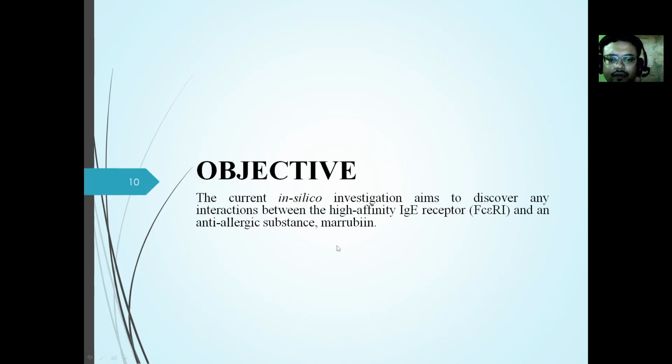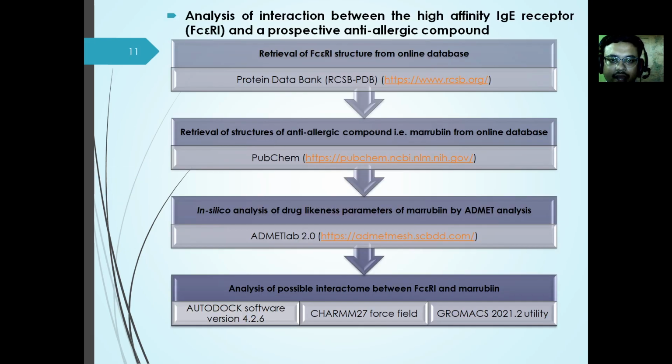So the objective of our study is an in silico investigation to discover any interaction between the high affinity Ig receptor FcεRI and an anti-allergic substance, which is marubin. In order to perform the experiment, the following methodology was utilized: the structure of the FcεRI receptor was downloaded from the Protein Data Bank, and the structure of the anti-allergic molecule marubin was downloaded from PubChem.